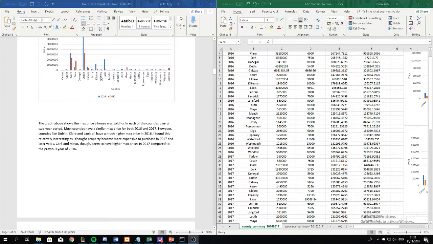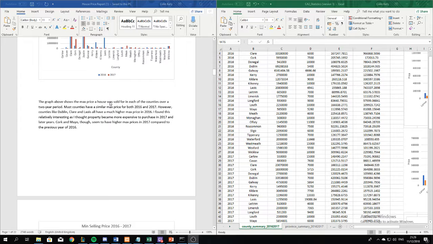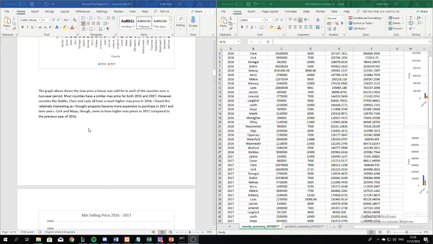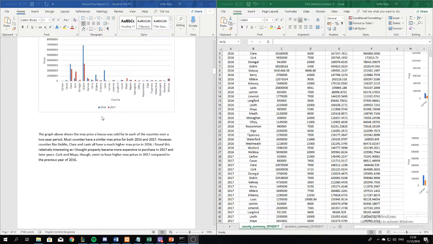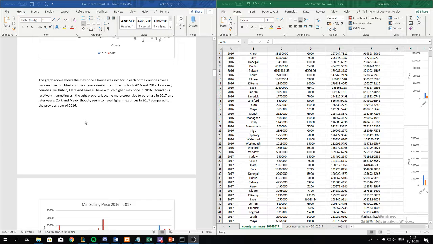Clare and Laois also have more spent. They're the 3 most expensive houses in the country. And yeah, as we can see, we thought that you would expect the likes of maybe Mayo or Cork to have more expensive places, but in actual fact it was Laois and Clare that had the most expensive houses.